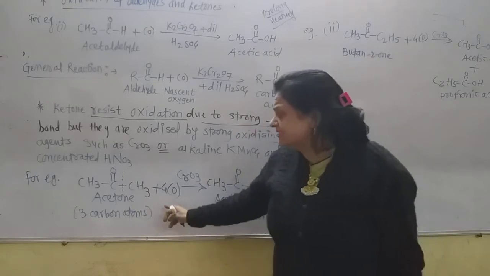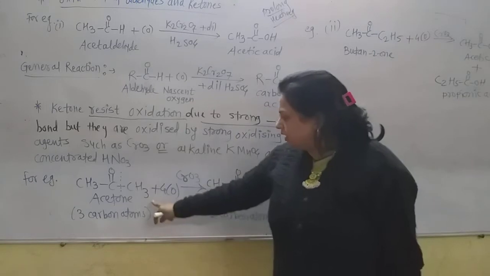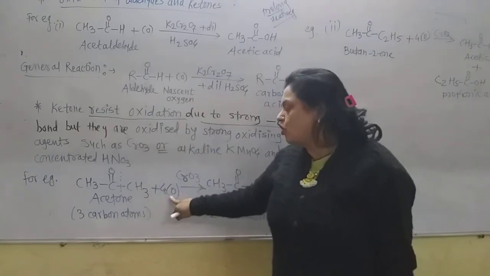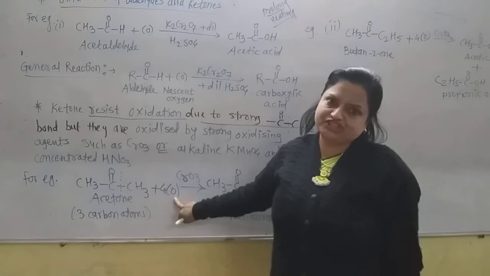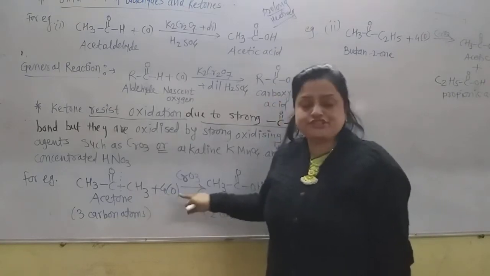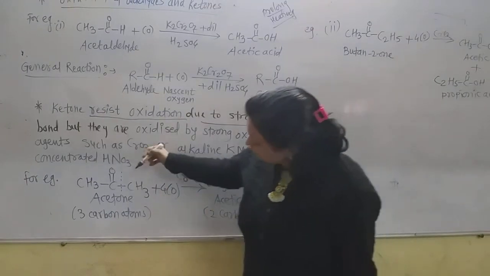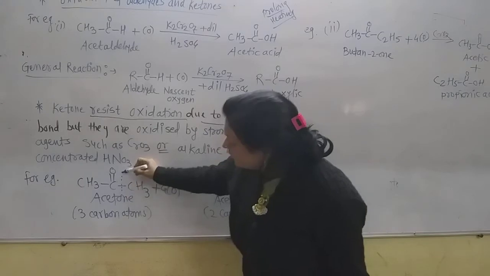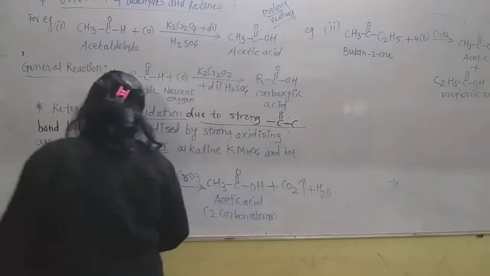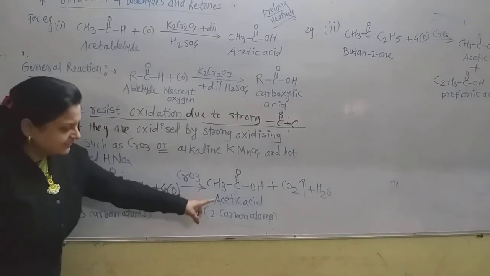Now let us see this example. This is acetone. Now as we use a very strong oxidizing agent, a larger amount of nascent oxygen is eliminated. Now I take here 4 oxygen atoms. Why do I take 4 oxygen atoms? Due to the prolonged heating, this bond breaks, and there is formation of CH3COOH.